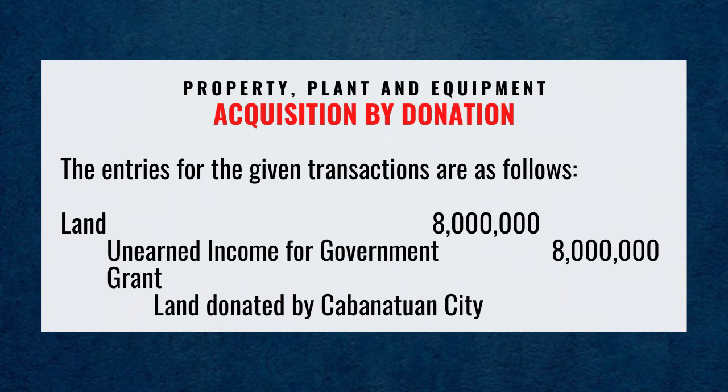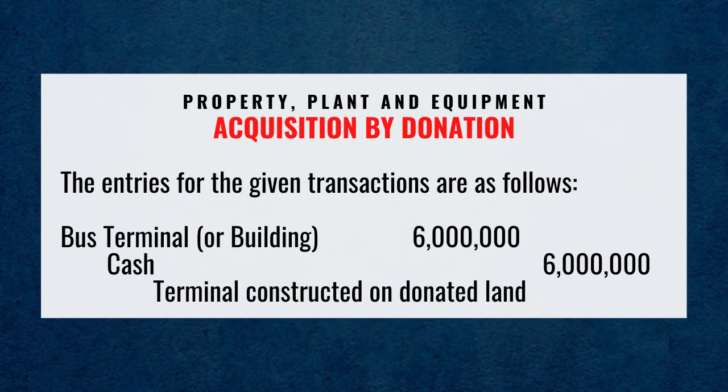Debit land for 8 million pesos, credit unearned income from government grant, 8 million pesos, land donated by Cabanatuan City. Debit bus terminal or building for 6 million pesos, credit cash for 6 million pesos, terminal constructed on donated land.